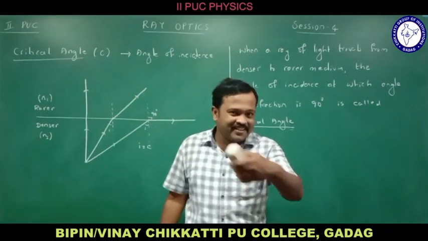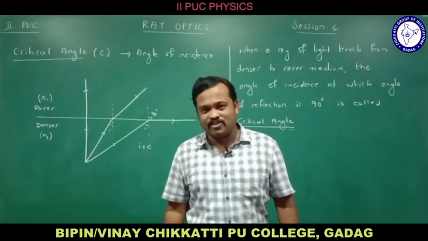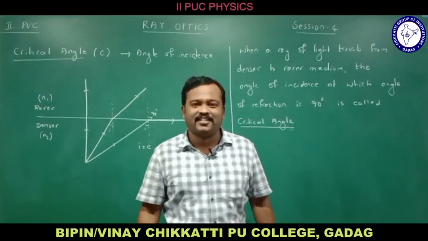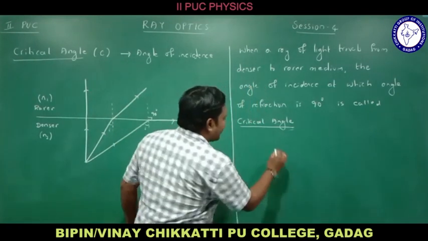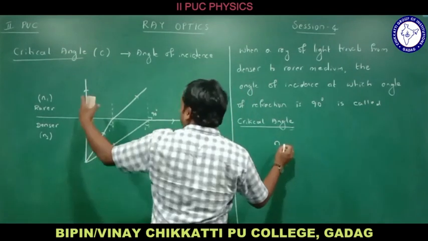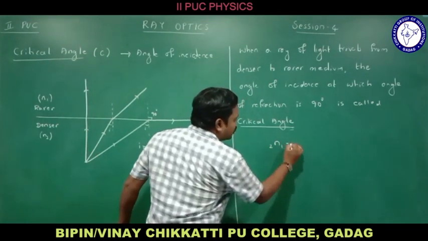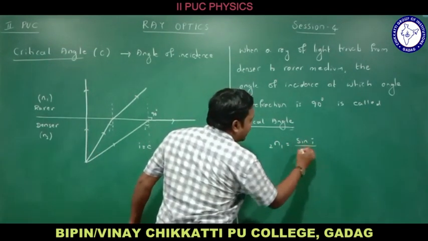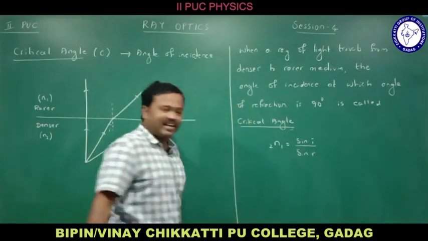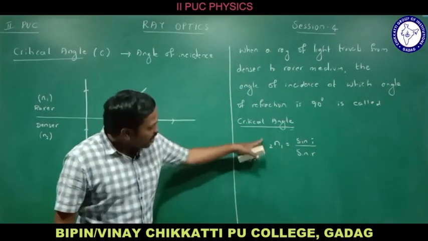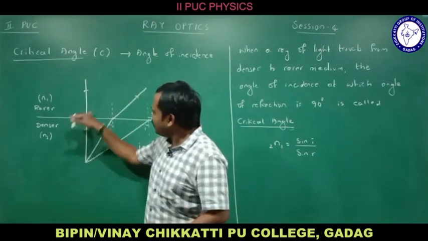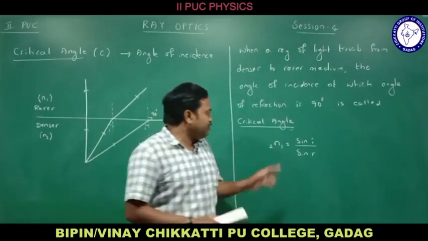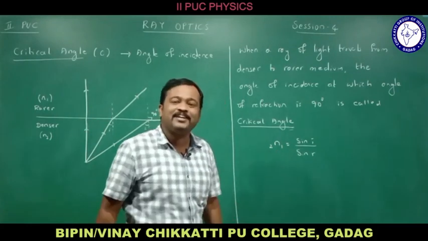Shall I use Snell's law? What does Snell's law say? It gives the formula for refractive index, that is sin i divided by sin r. Let me consider the refractive index n12, what is the formula? n12 is equal to sin i divided by sin r. According to Snell's law, we have calculated n12. It is moving to 1, it is coming from 2. So n12 is equal to sin i divided by sin r.